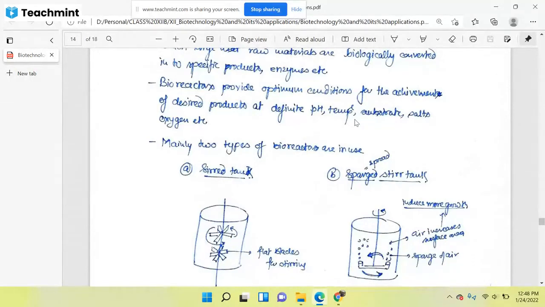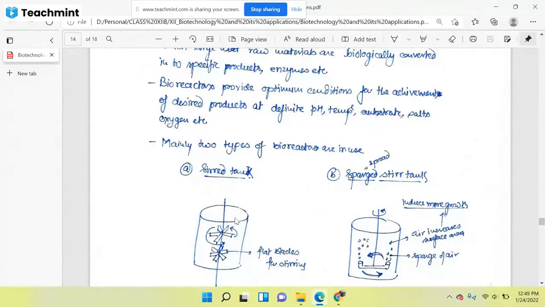These substrates will help to keep all these cells in living condition. The cells will need a lot of nutrients, a lot of essential materials, which here have been written as substrate. Some salts will be needed, and some of the cells will require oxygen also for their respiration process, for their production of ATP.